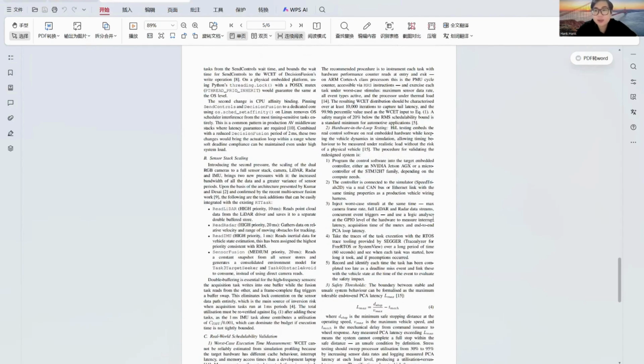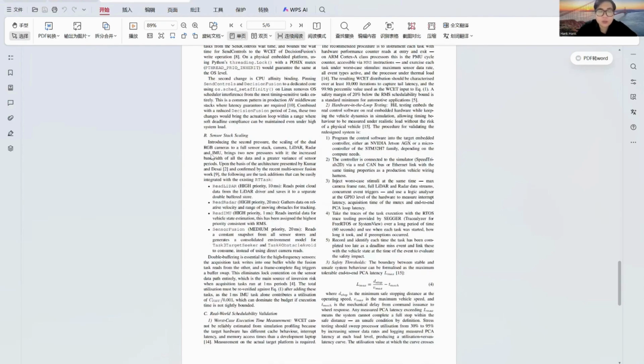Second, these important tasks should run on a dedicated CPU core. We also reduce the decision fusion period from 5 milliseconds to 2 milliseconds. This would improve the response speed at a high vehicle speed. So you can see the sensor and the structure scaling.